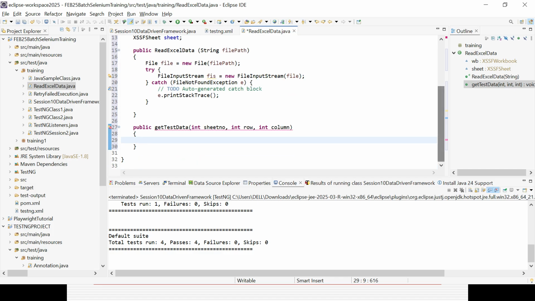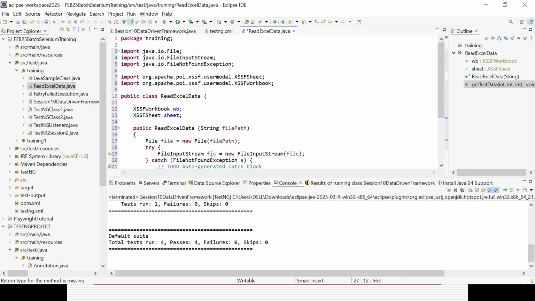Okay, why is the error message coming? Because I did not give any return type. The return type I will give last. So how will I read it? First, whatever workbook object I have created here, I will take that workbook.